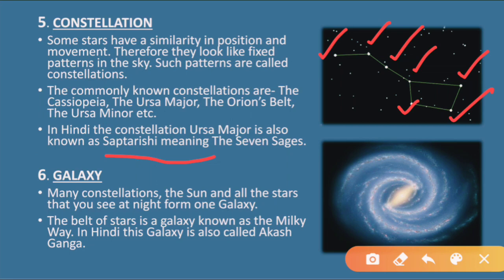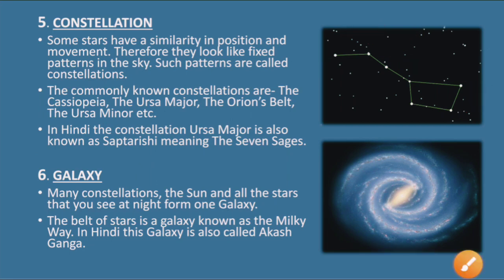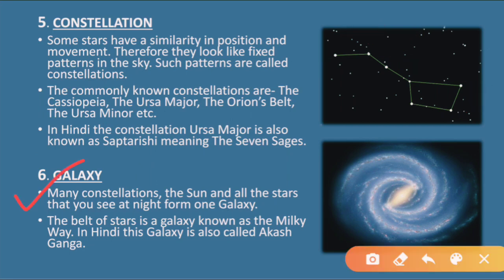Now coming to the next, that is galaxy. What do you mean by galaxy? Let us see. Many constellations, the sun, and all the stars that you see at night form one galaxy. Galaxy is formed by constellations, the sun, and all the stars.